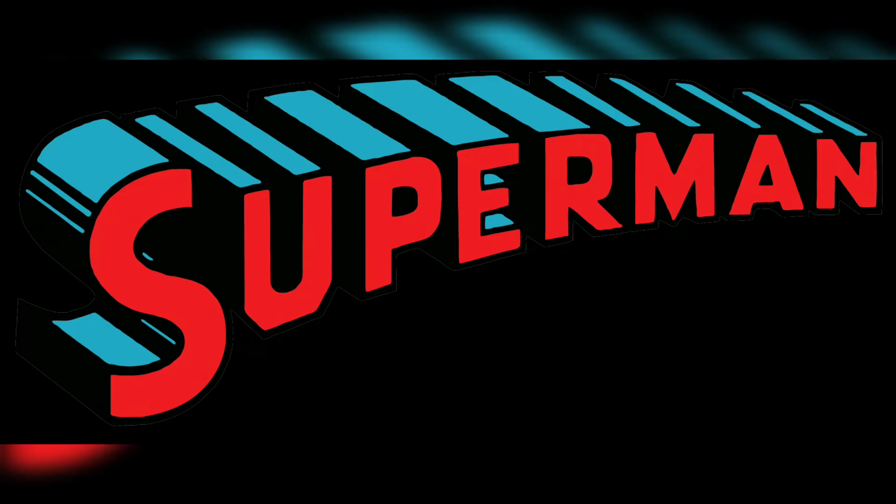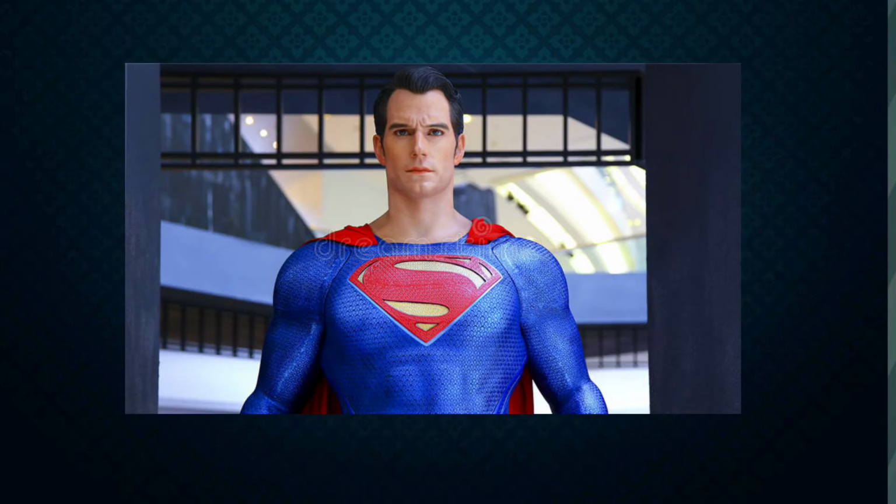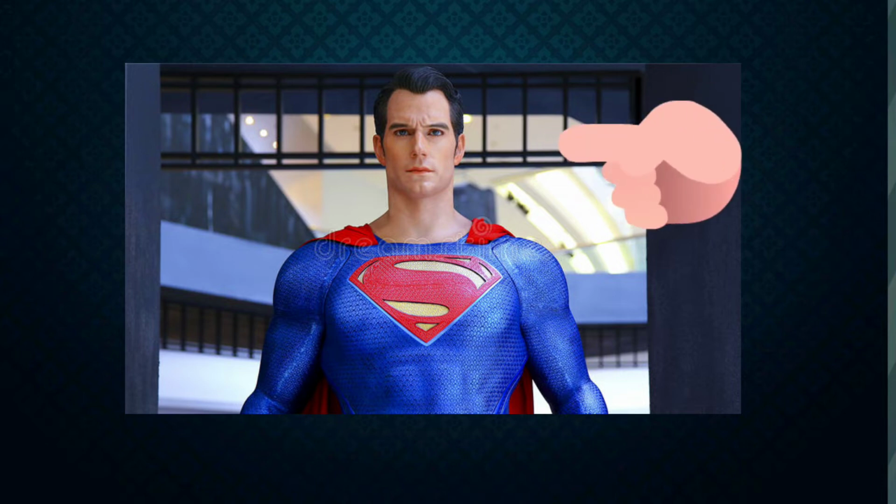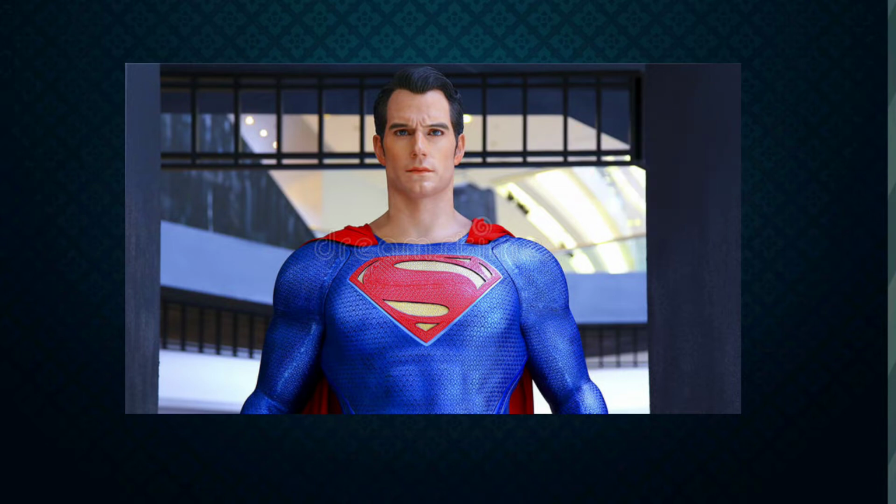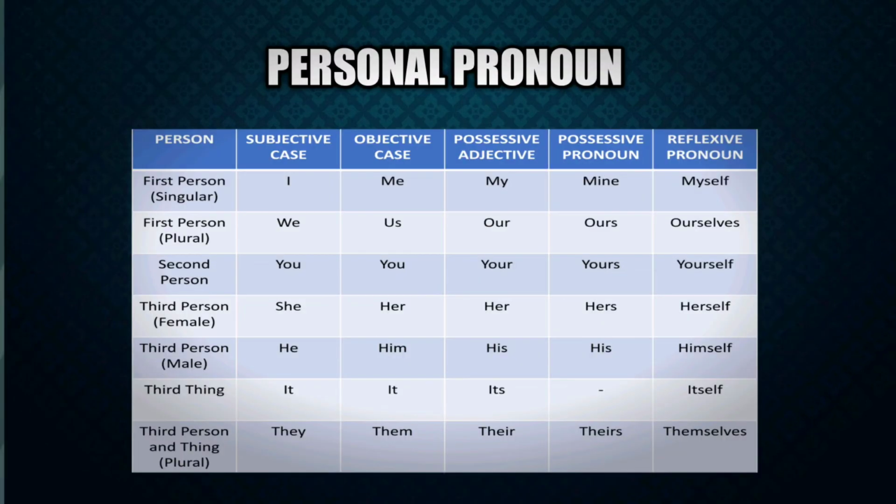So students, have you noticed how easy the paragraph became after using personal pronouns? If we kept on speaking the term Superman over and over again, how annoying it could have been, right? Okay, so now personal pronouns can be divided into singular and plural categories depending on the number of items they refer to. They can also be divided into first, second and third person as you can see in this table. So let me explain you one by one all the categories in which the personal pronouns are divided.